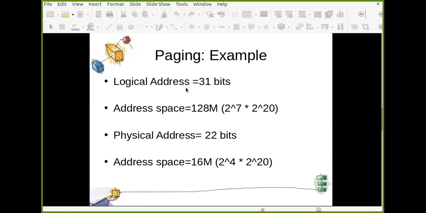So logical address equal to 31 bits. Now this is different. You just need to understand this.